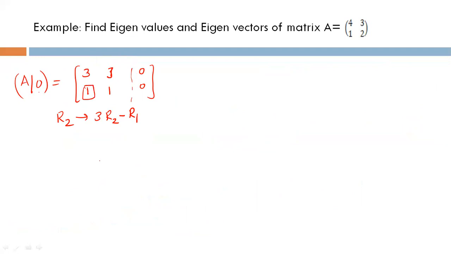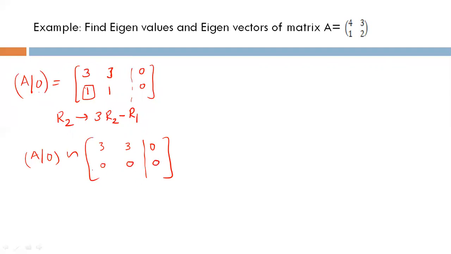So you will get the augmented matrix equivalent to 3, 3, 0, 0, 0, 0.